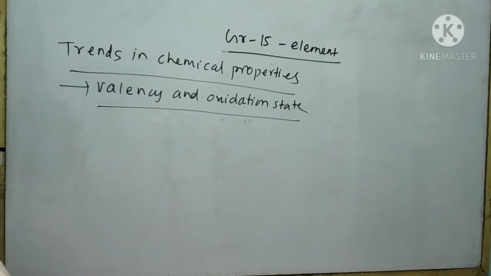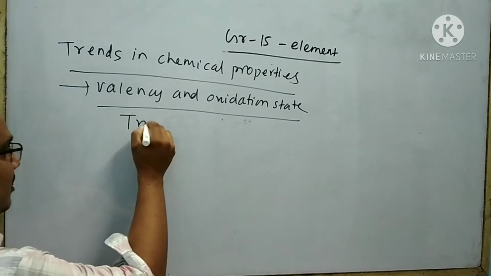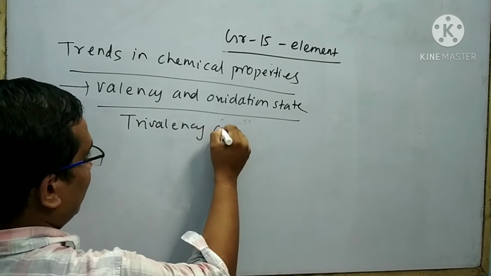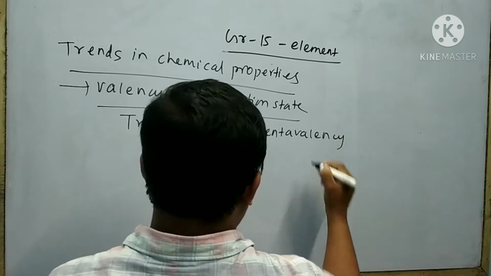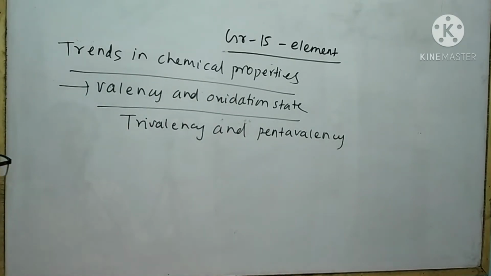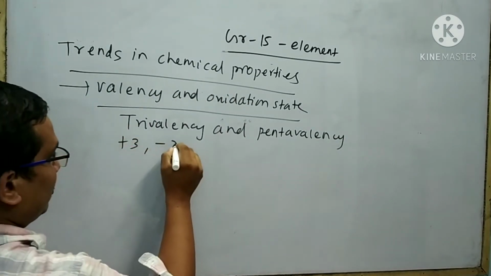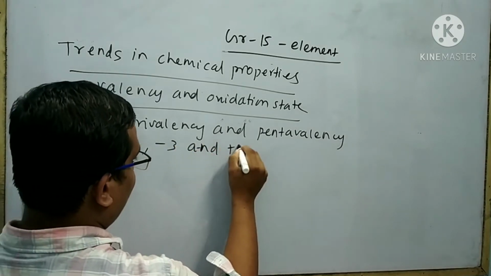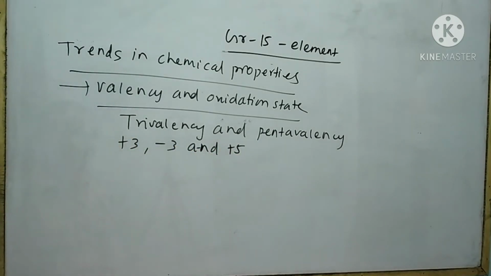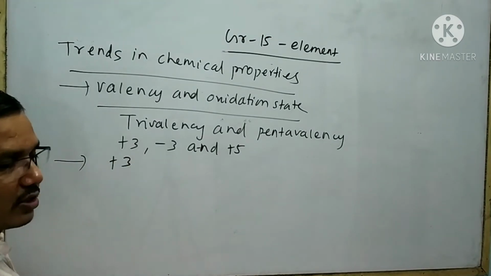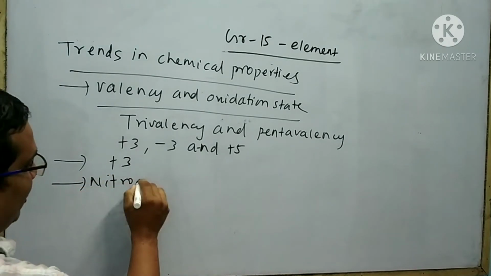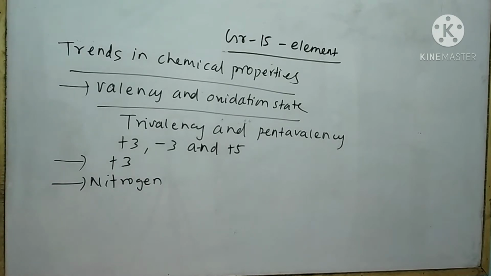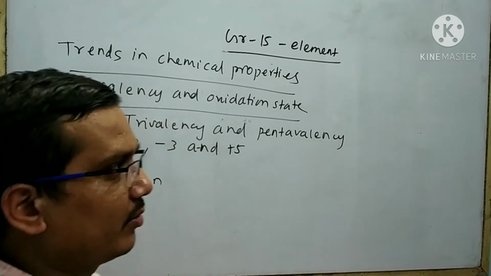The group 15 elements are trivalent and pentavalent. They show +3, -3 and +5 oxidation states. Bismuth always shows the +3 oxidation state. Nitrogen shows different oxidation states in different compounds.